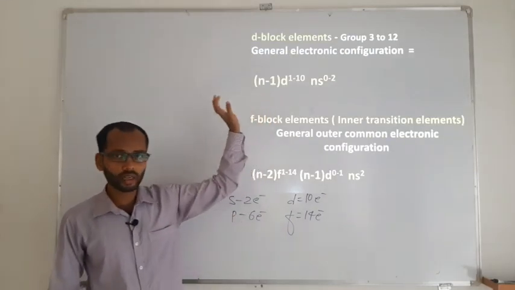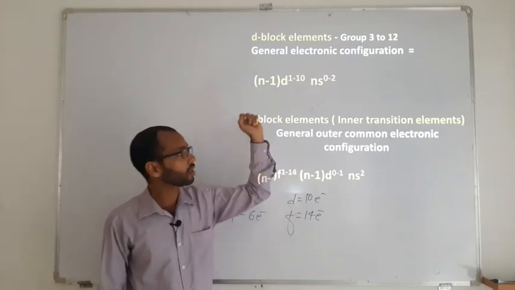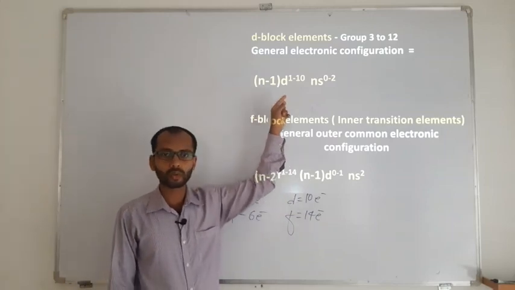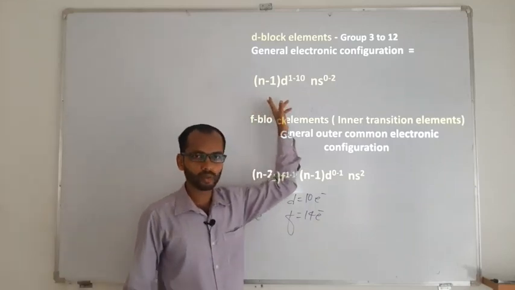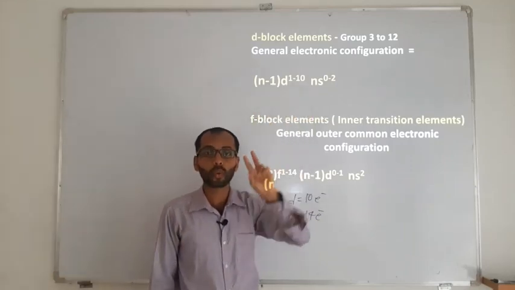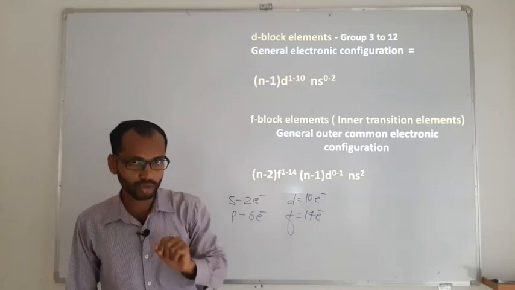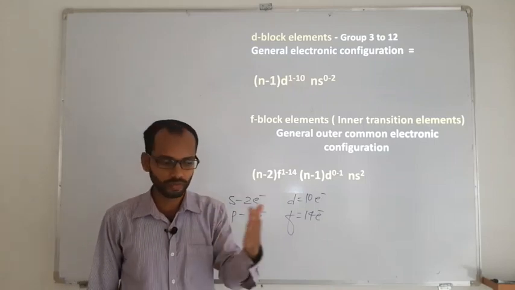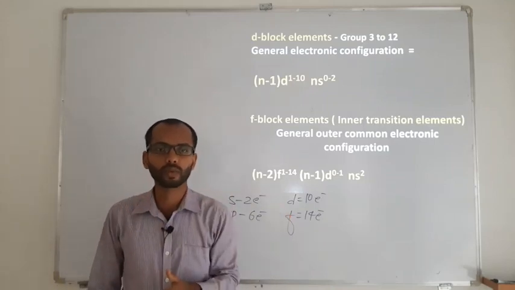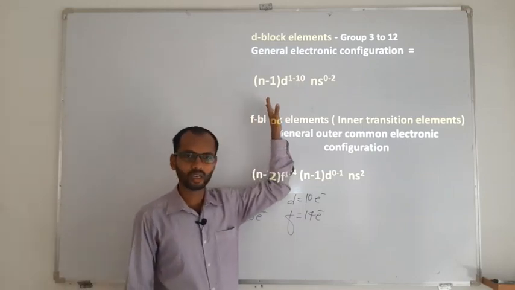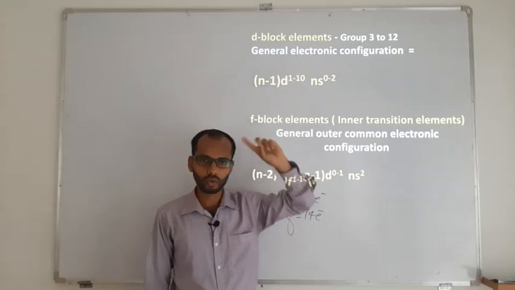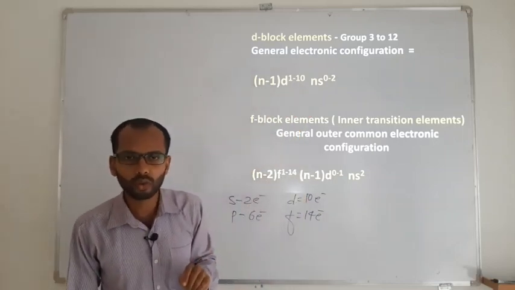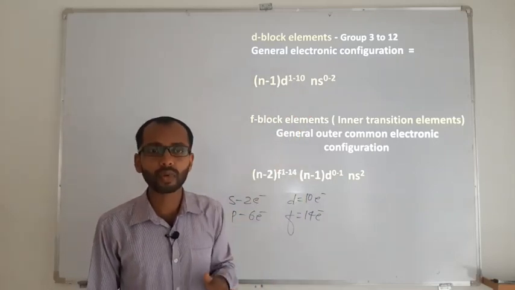If you take the general electronic configuration of the d block, it is going to be (n-1)d 1 to 10, ns 0 to 2. Sometimes it is going to be (n-1)d 1 to 10, ns 1 to 2. Both choices are possible. If you see the NCERT first year textbook and the second year textbook, both have it mentioned. (n-1)d 1 to 10 will be common. ns 0 to 2 is also there, and 1 to 2 is also there. So both can be preferable.